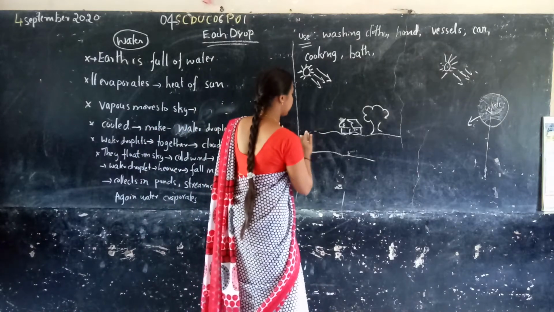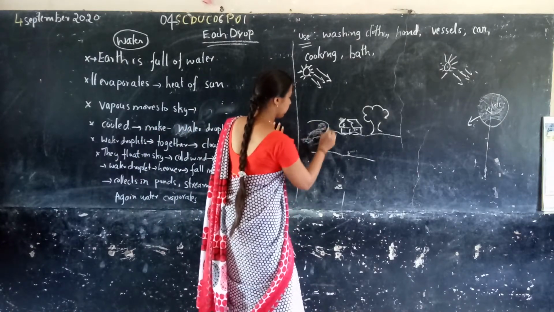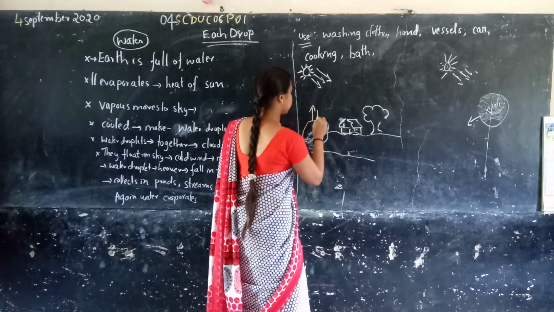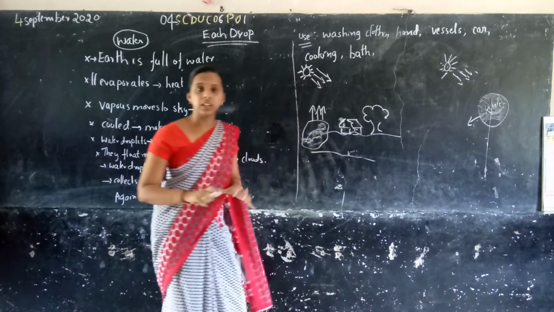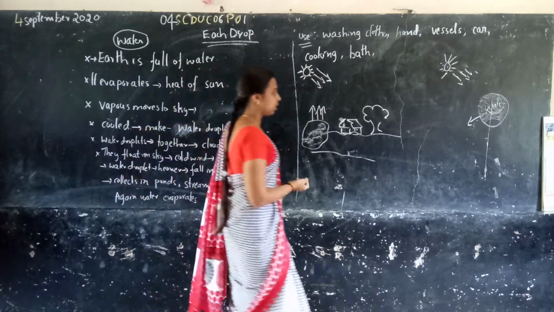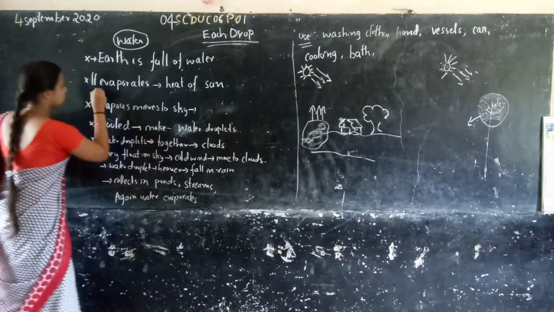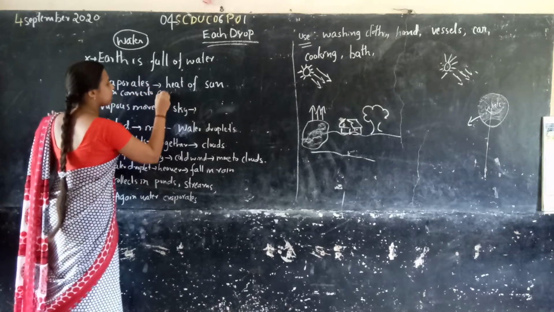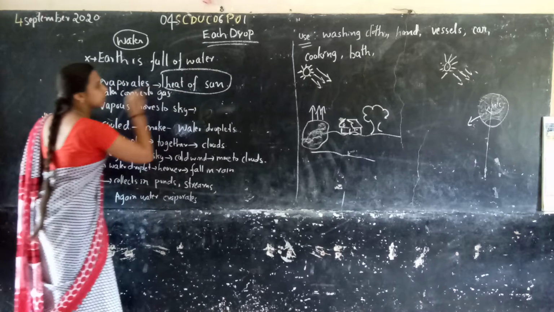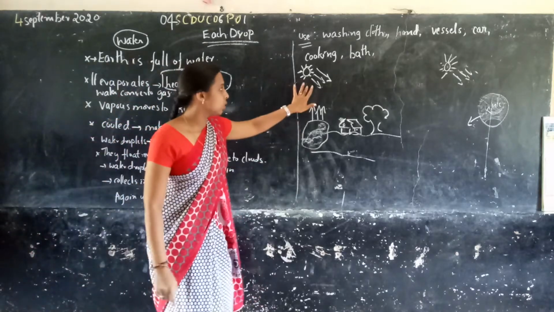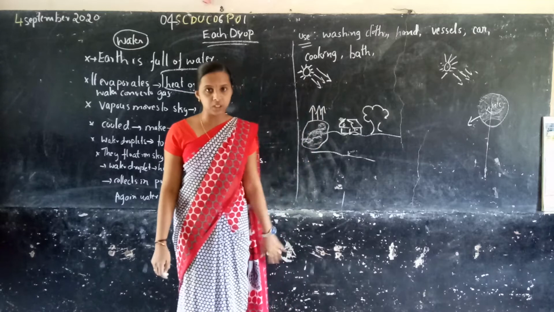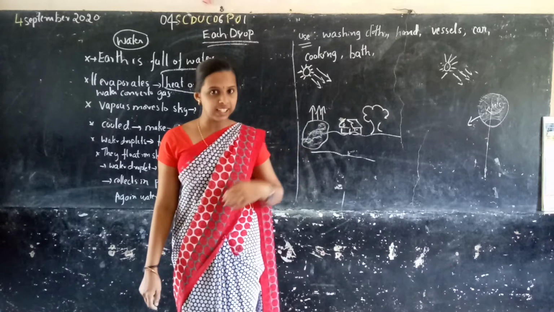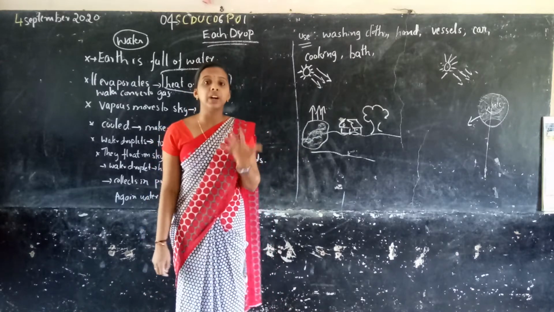So here water is there, right? This is water. Due to sunlight, the water is evaporated. Evaporated means the water is converted to gas. Why? Because of the heat of the sun. So the sun provides heat. When the sun rises in the morning, it gives light, right? Sunlight. This provides our heat.